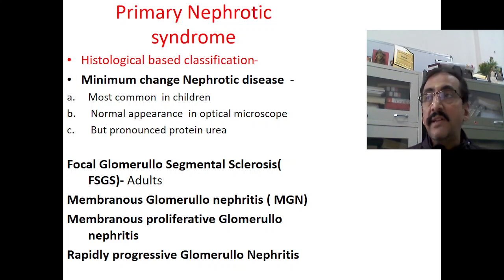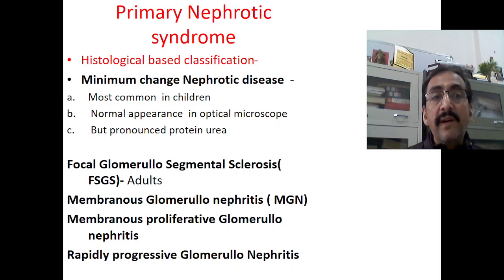One is minimal change nephrotic syndrome, another one is focal segmental glomerulosclerosis, which is very common in adults. Another is membranous glomerulonephritis, MGN. Another one is membranoproliferative glomerulonephritis, and another one is rapidly progressive glomerulonephritis. So these are the four types of primary nephrotic syndrome, where the involvement is in the kidney and nephrons. None of the other body parts are affected.